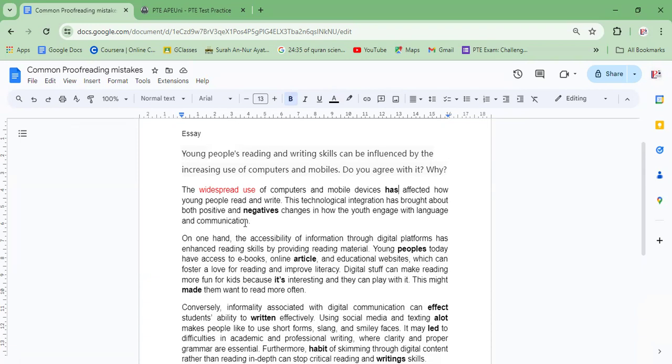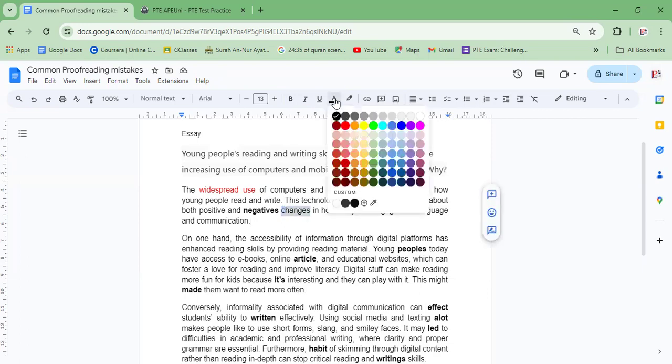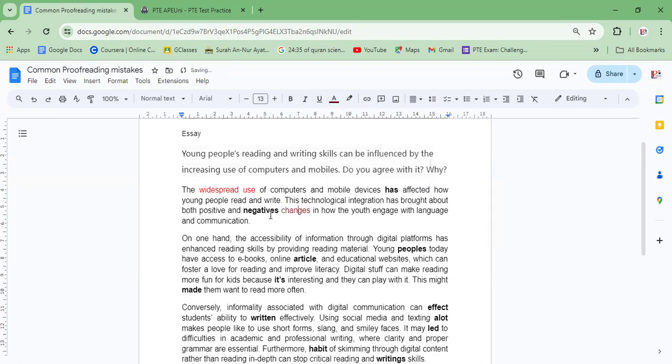The reason for using negative instead of negatives is that negative is functioning as an adjective. If we look at the sentence, changes is our noun, and our adjective does not change with the noun.